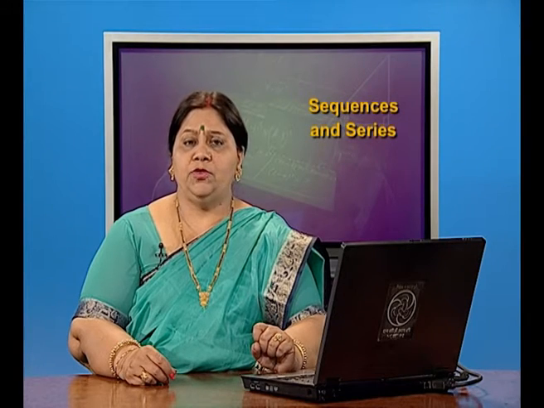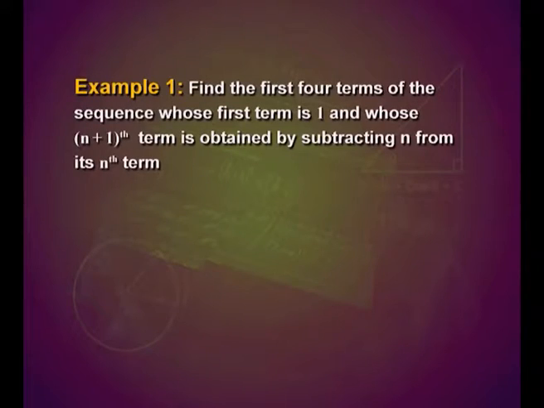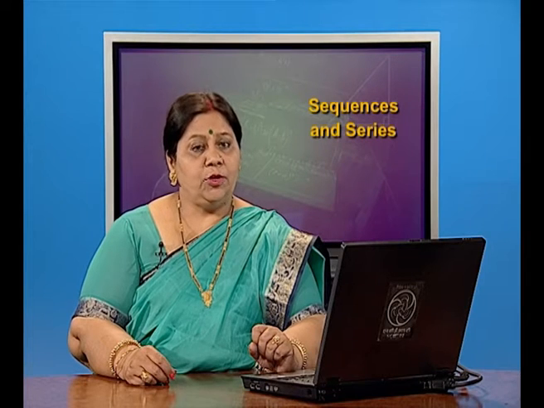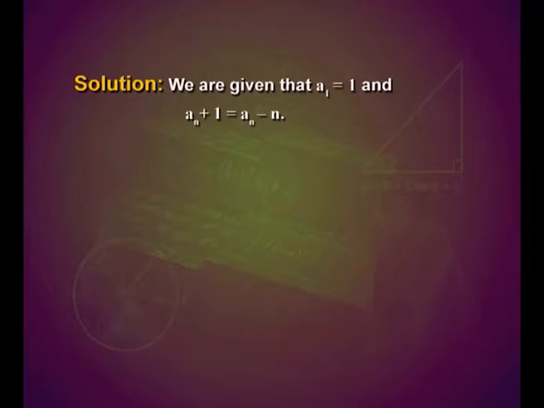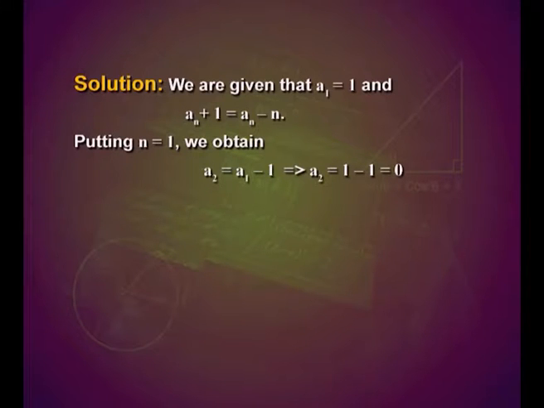Now, let us look into one example. Find the first 4 terms of the sequence whose first term is 1 and whose (n+1)th term is obtained by subtracting n from its nth term. Let us look into the solution. We are given that a1 is equal to 1 and a_(n+1) is equal to a_n minus n. Putting n equal to 1, we obtain a2 equal to a1 minus 1, that gives us a2 equal to 1 minus 1 equal to 0.